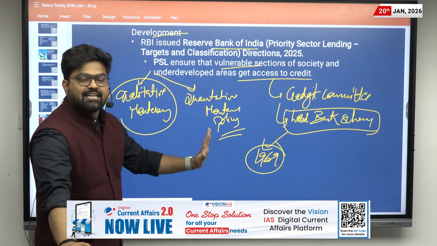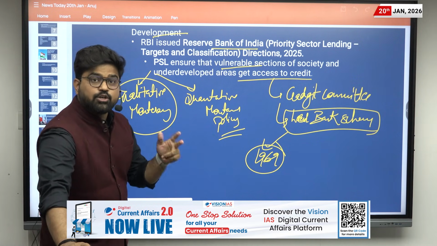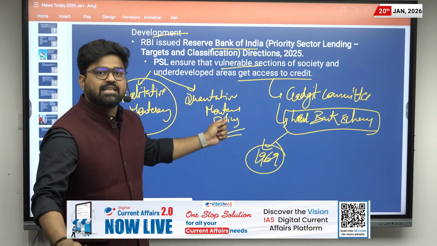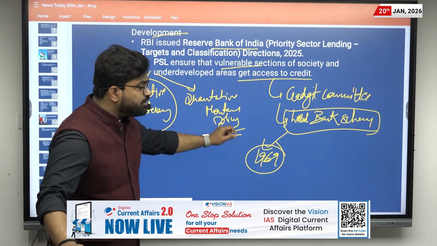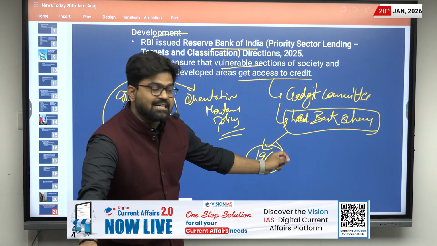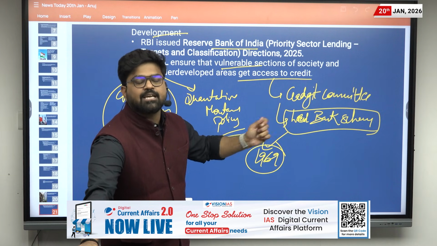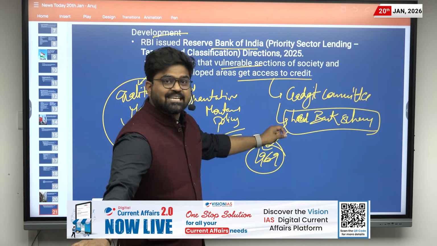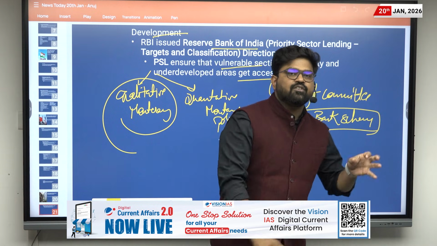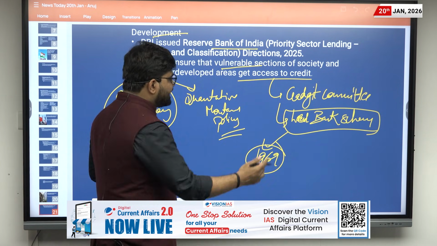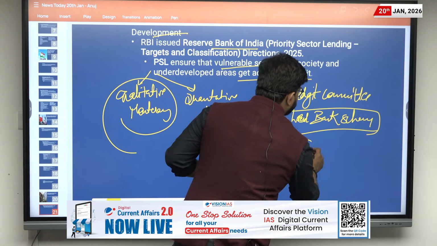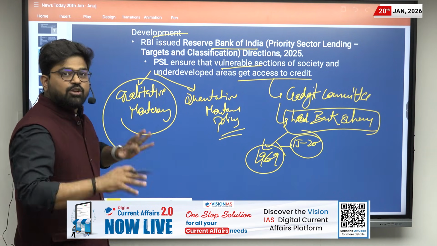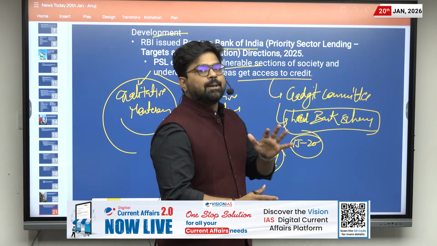Because in the last 10 to 15 years, there are two PYQs, in 2012, I think, and also in 2019, where UPSC has directly asked about the lead bank scheme. We will be discussing that PYQ. So basically this scheme was that one bank will look at the development in an area of about 15 to 20 villages. That's why whenever you are reading such a static topic, you should know about its background.